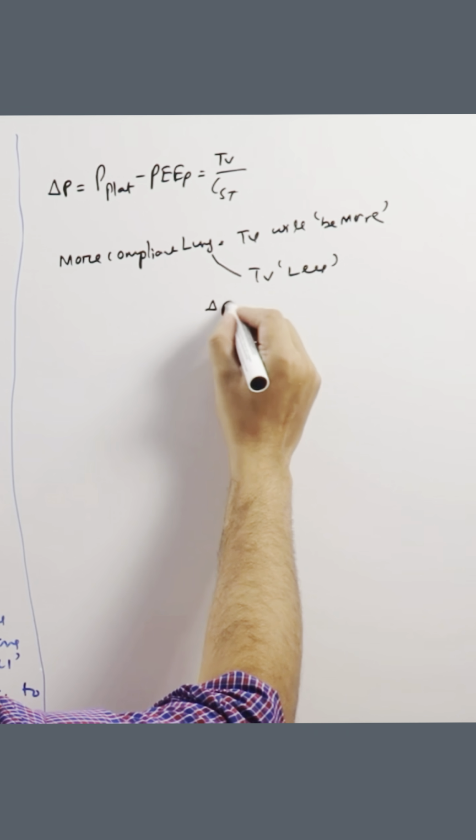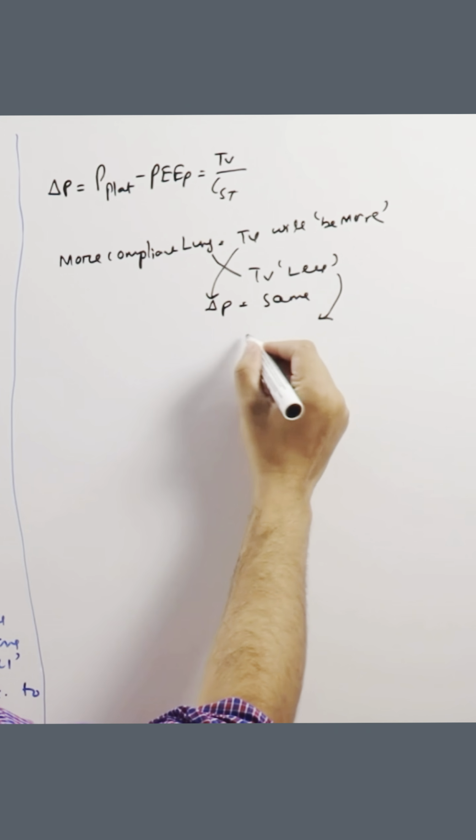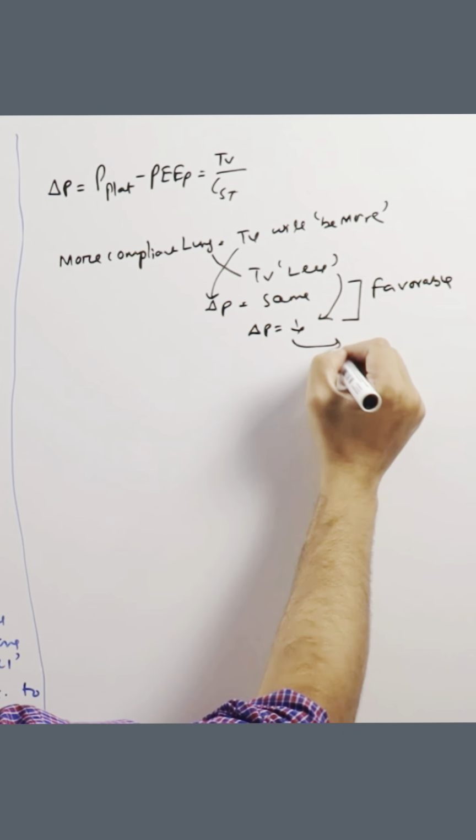Compliance is more, tidal volume more. So the delta P may remain the same, or if you are using a lower tidal volume in case of more compliance, the delta P may decrease also. So both situations are actually favorable. Of course, this is desirable.